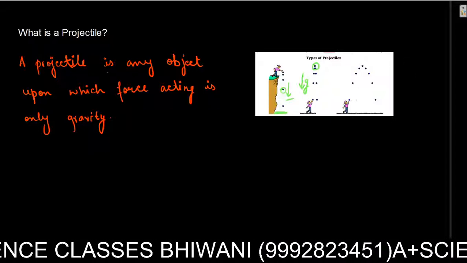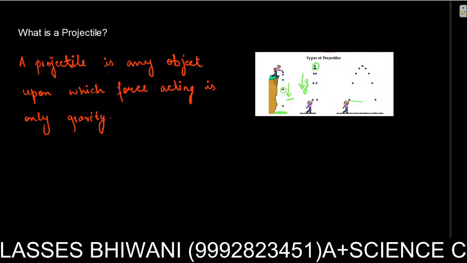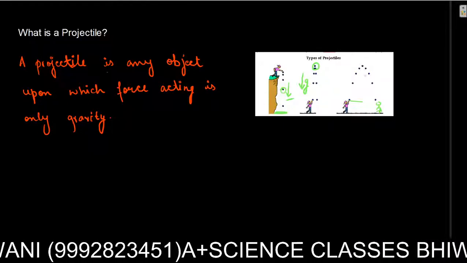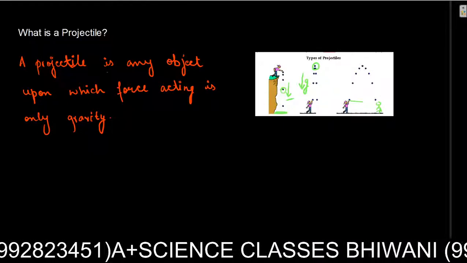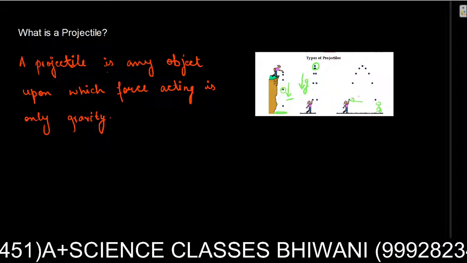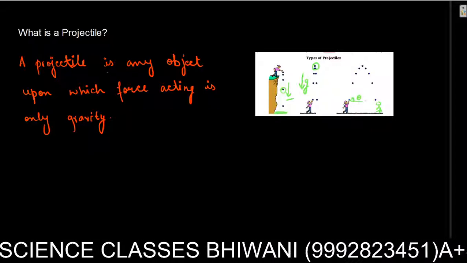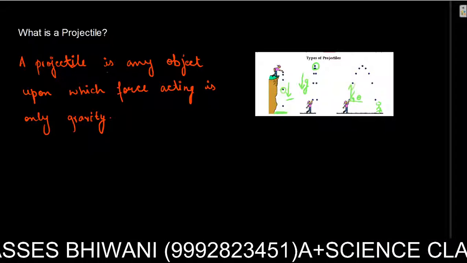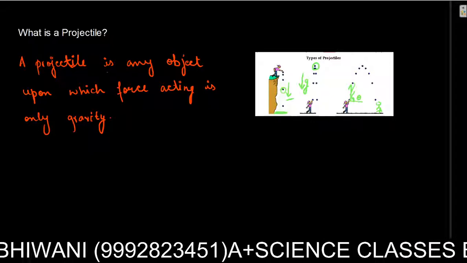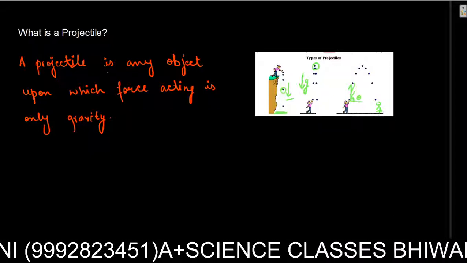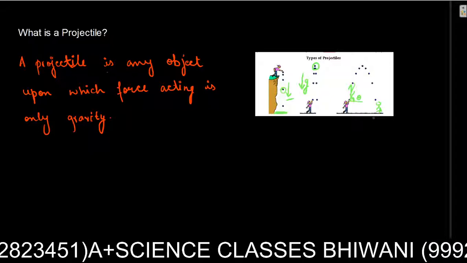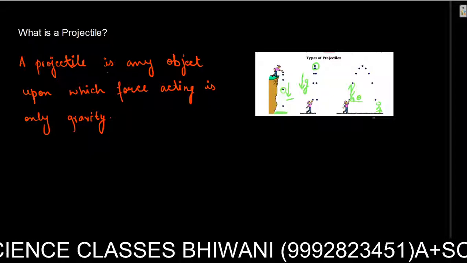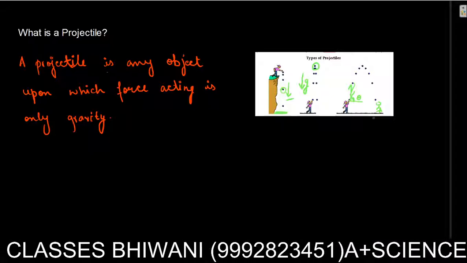And if we throw a ball at an angle, imagine your friend is standing here trying to catch the ball you just threw, so it is at an angle to the horizontal. Imagine the angle is theta, measured from the horizontal, so it goes like this, at an angle theta. These are all basic examples of a projectile. If we throw a ball vertically upward, vertically downward, or at an angle, they are all examples of a projectile.